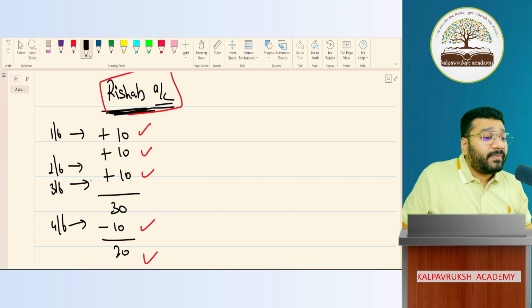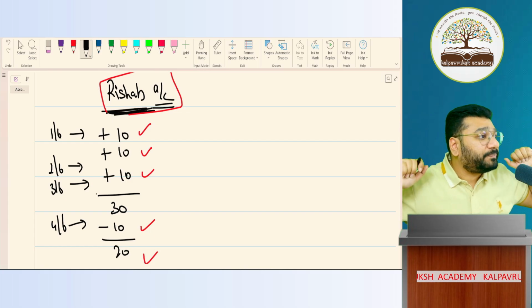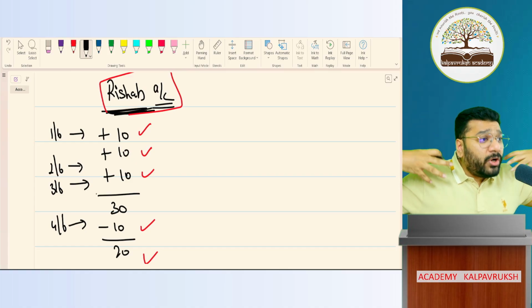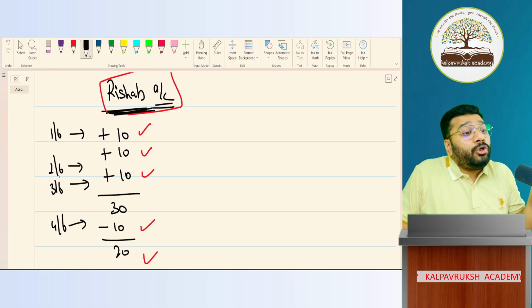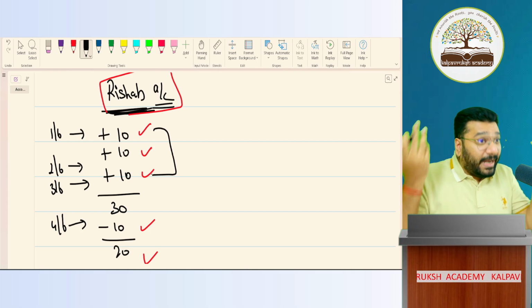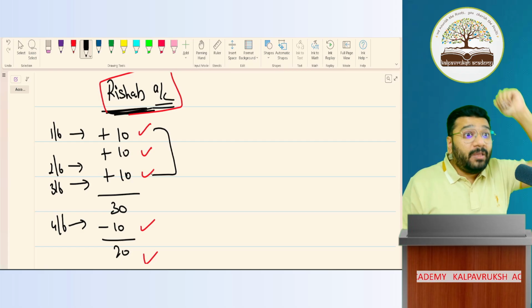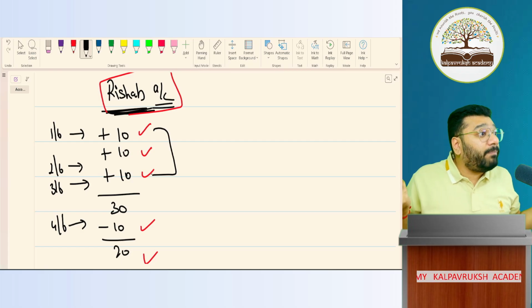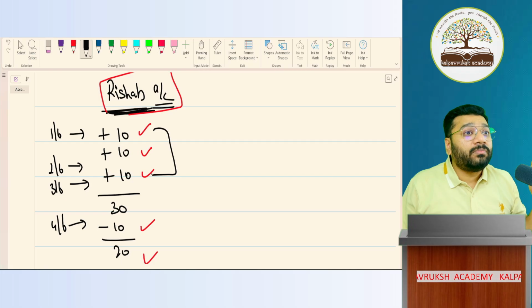So account is a place where all the transactions of similar nature are recorded. Why is it recorded? Because we want it to be in our knowledge. If somebody asks us the question, in total how many cakes has Rishabh purchased, how will I know? From my memory will I tell? In one day, how much business do I do? I sell to how many people? In that some pay money, some do not pay money. How will I remember? So what I do is, for each person I'll open an account. Got it, not got it?